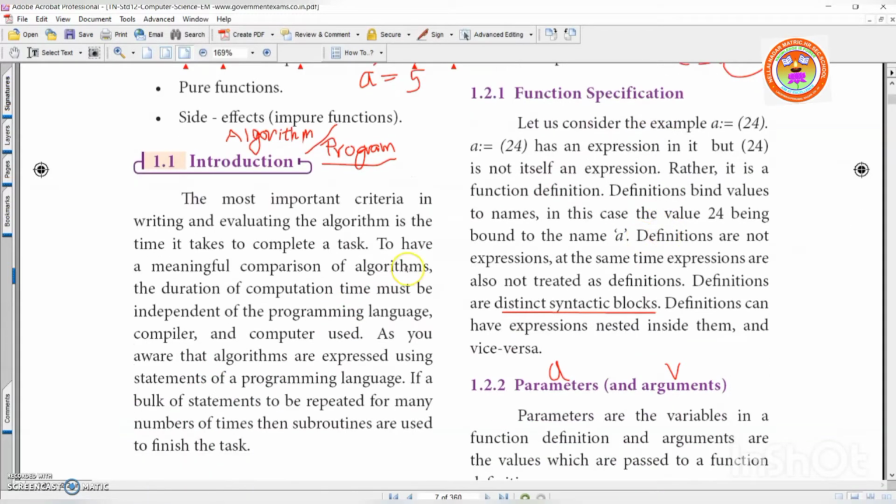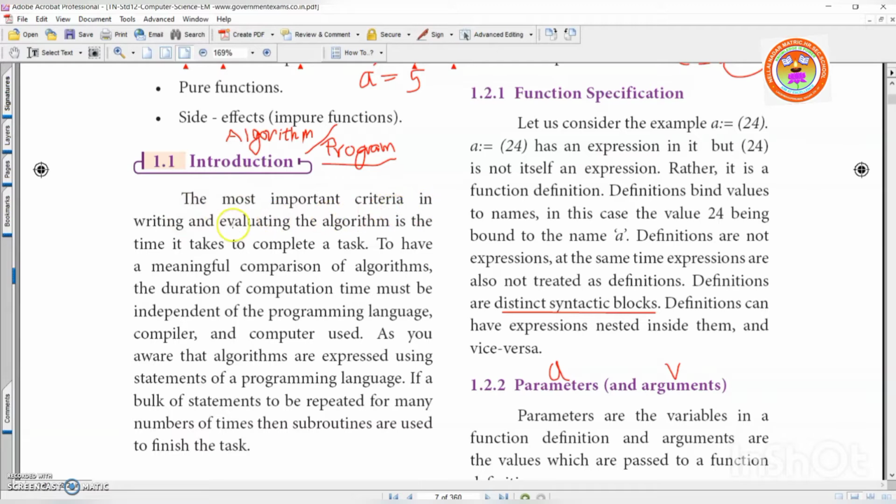What is function? Last year you learned, right? Subroutines, modules. It is nothing but a small part of a program or code. It is also called as subroutine, right? So to solve a particular problem, there may be many ways. Out of that, a simplest way is using algorithm, because it gives accurate result and less time consuming. I think now you got an idea about algorithm, right? Now we will start introduction.